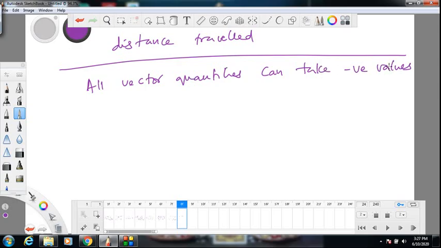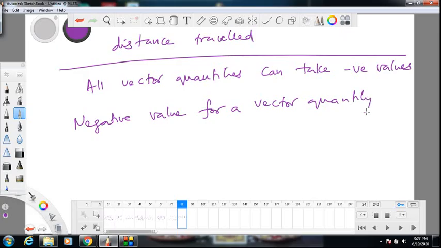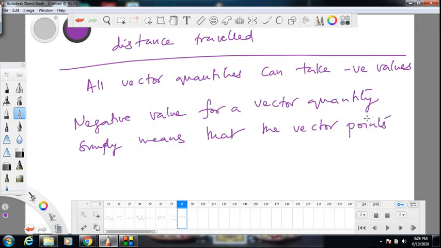Negative value for a vector quantity simply means that the vector points opposite to your chosen positive direction.